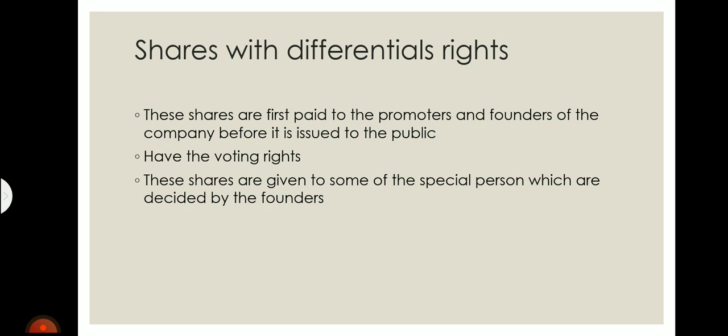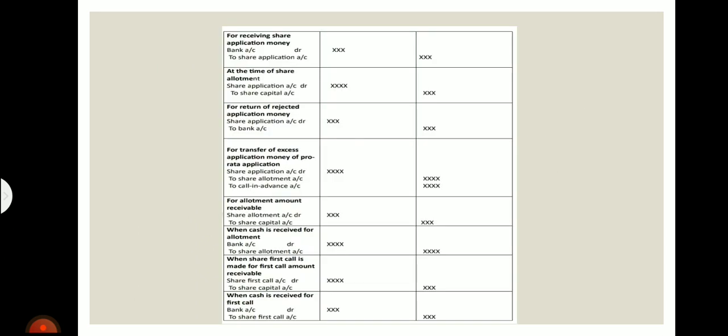So, they have the voting rights. These shares are given to some special persons who are decided by the founders. So first, preference will be given to the founders and promoters, and then it will be given to the public. Next are the basic entries for the issue of shares.